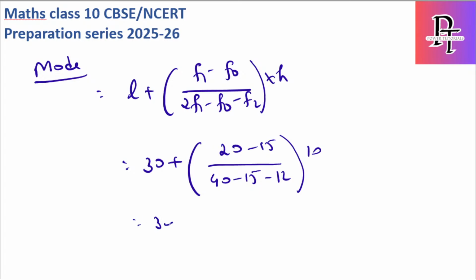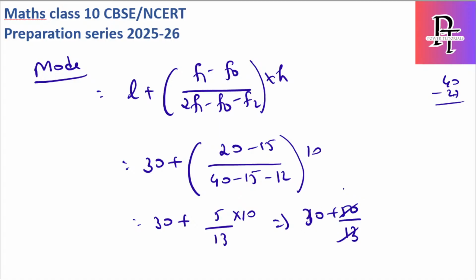So this becomes 30 plus 20 minus 15 is 5, by 40 minus 15 is 25, 25 minus 12 is 13. So it is 5 by 13 into 10. So this becomes 30 plus 50 by 13. 13 3s are 39, 110, 13 7s are 91.